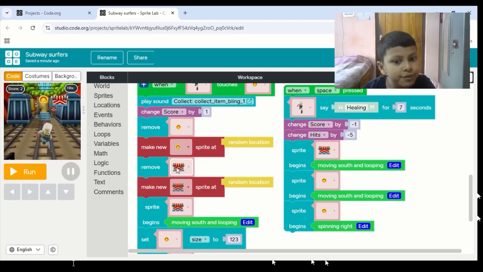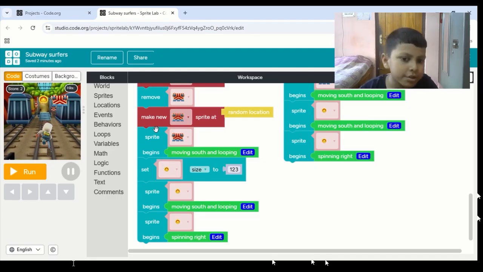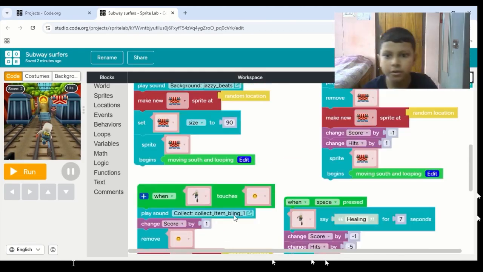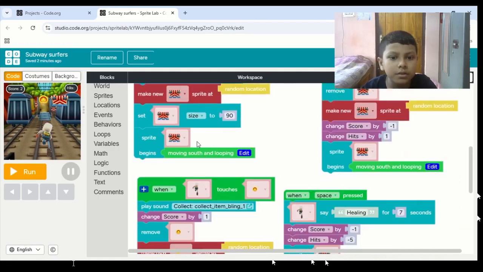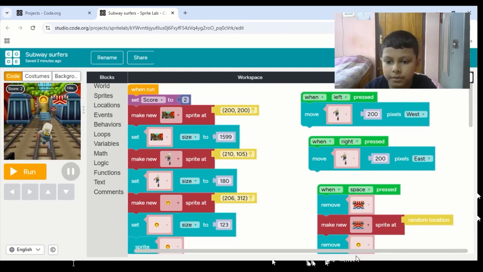This will also remove the obstacle. Then again you might be thinking that if we remove the obstacle, how will it come again? Simple. We remove it, again make it into a random location. Then the same code, it will begin looping from the behaviors. Then I set the size of the coin, and then again the same code. This one, it falls down. Yes. So this part and this part are clear. Now we will move to this part.